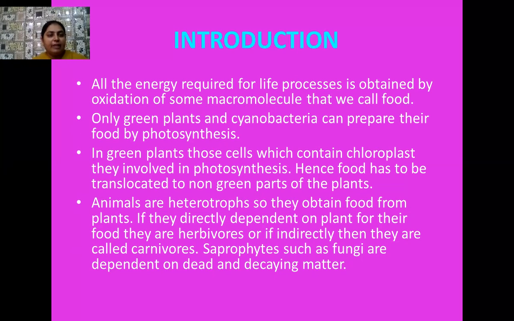Besides these, we have another category of living organisms which are also very important, and these are the saprophytes or saprotrophs. Among saprotrophs, we have fungi and bacteria. There are different species of fungi and bacteria, and all of them are dependent on dead and decaying organic matter, and from this they obtain their energy.